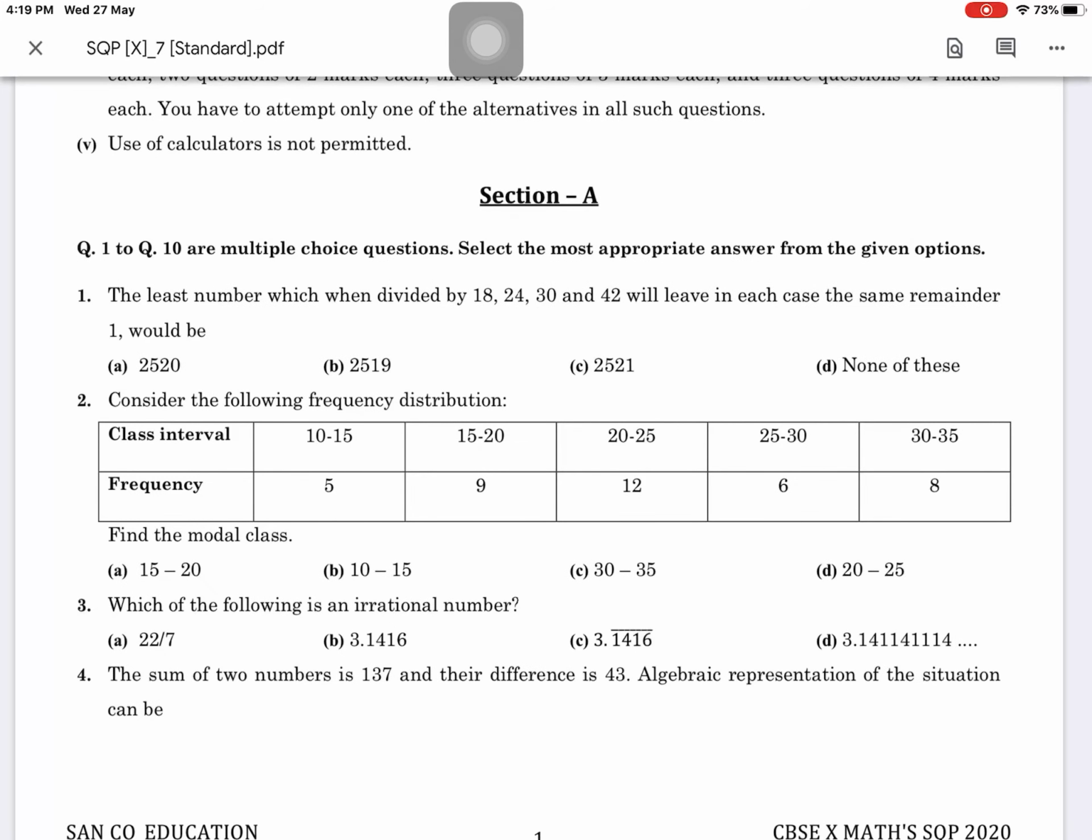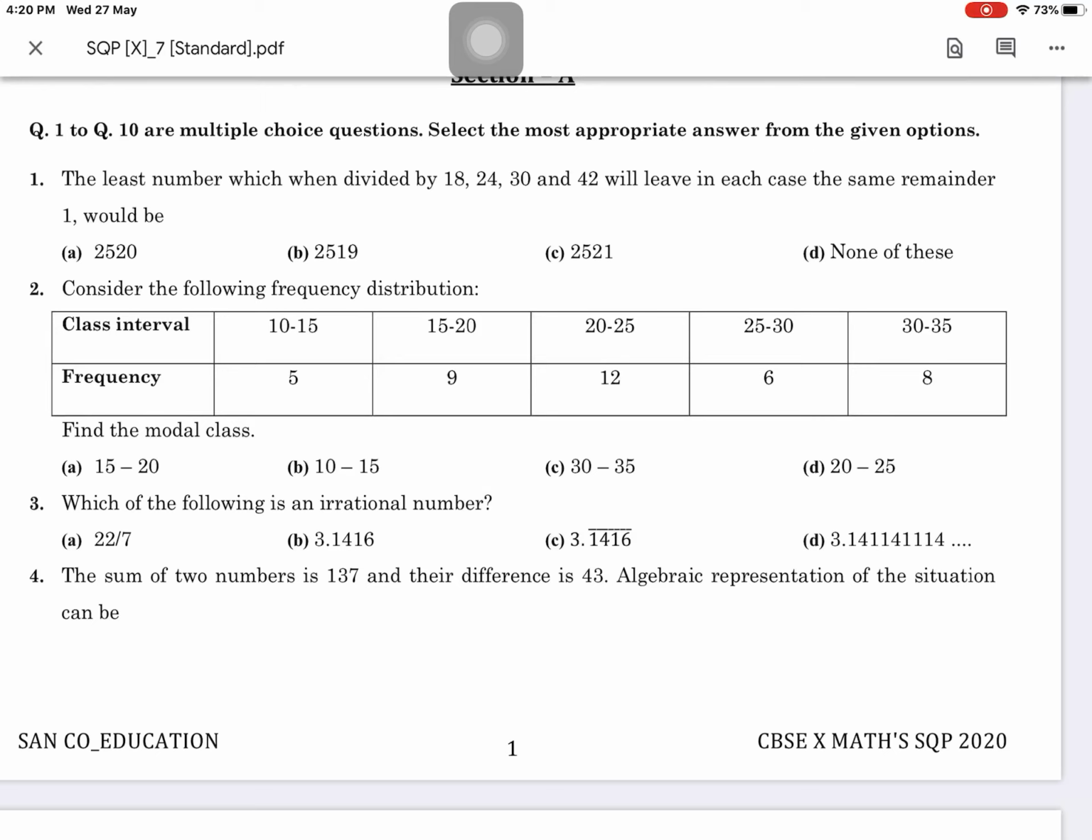The first question is from the first chapter, and which of the rational number? The third question is from the irrational numbers. Please tell me. First question, the least number which is divisible by. Least means what? Least means the smallest, the least number. What you have to find out here? Obviously, the least number means LCM is to be found out here. So LCM, can you find it? What is the method of finding LCM?